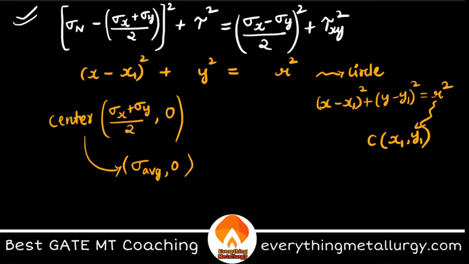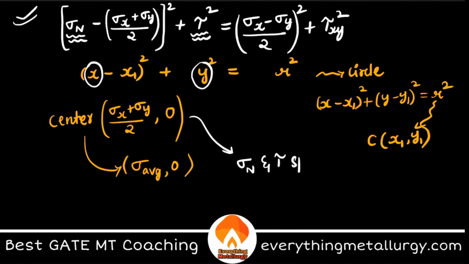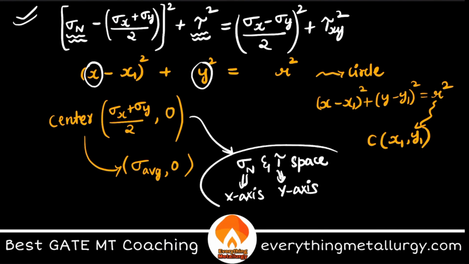But if you carefully see, what are my x and y? x and y are nothing but my coordinate axes. So here my x and y are sigma n and tau. Therefore, this Mohr circle is in a sigma n comma tau space. So this is my x-axis and this is my y-axis. Correct? This is what you need to know.